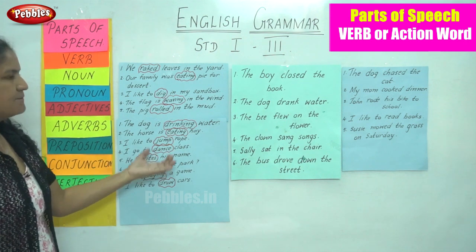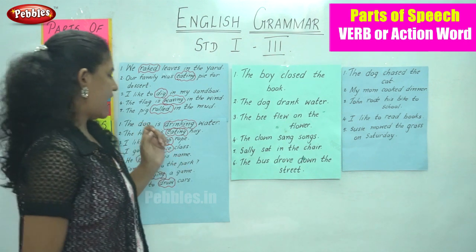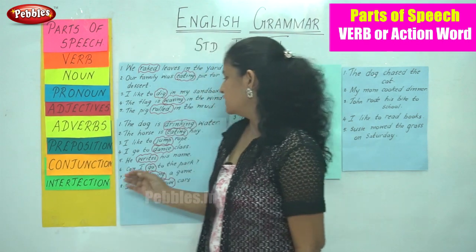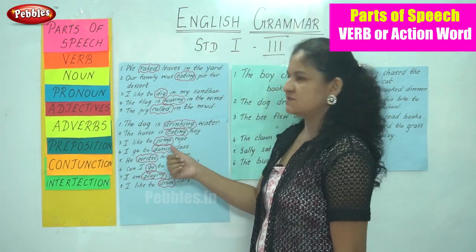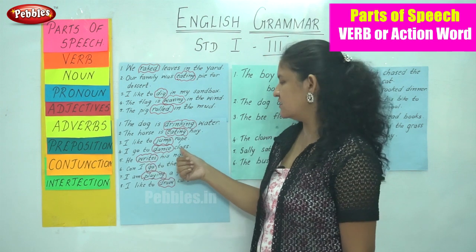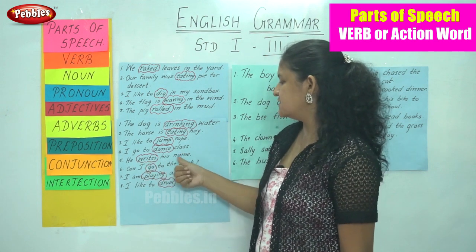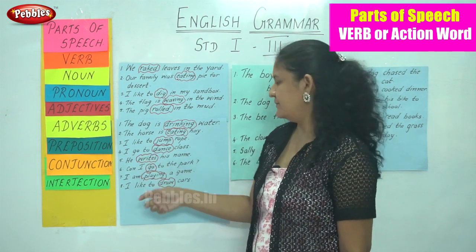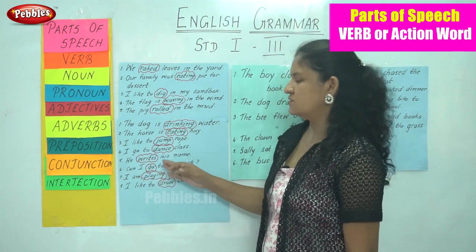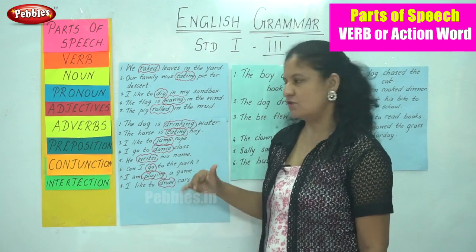I like to jump rope. Jump is the action word. I go to dance class. So dance is the action word. He writes his name. So writes is the verb. Can I go to the park? So go is the action word.